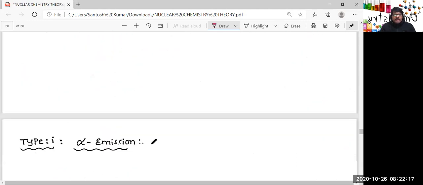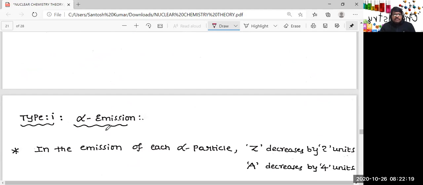In primary effects, let us start our discussion with alpha emission. Everybody knows the alpha particle. Alpha particle is helium-4, the dipositive ion of helium, right? So the ejectile is helium-4. We are talking about alpha particle emission. On the product side, along with the product nuclide, you write helium-4.